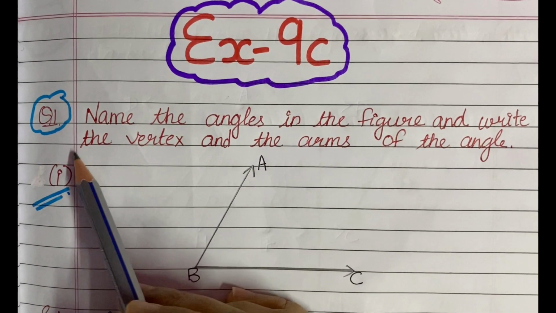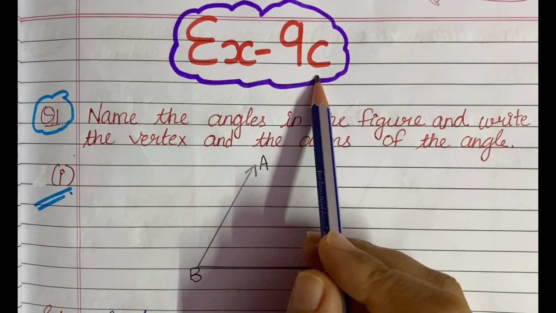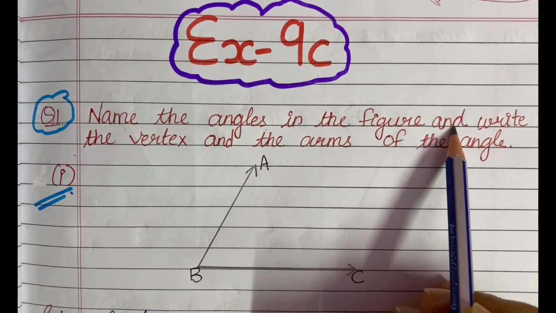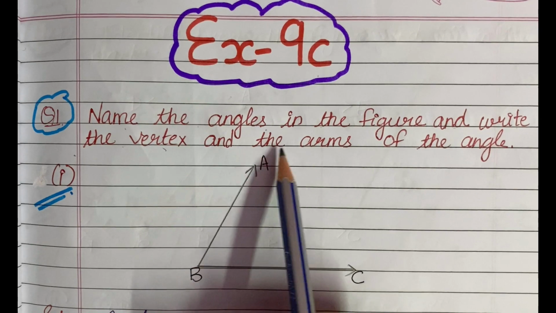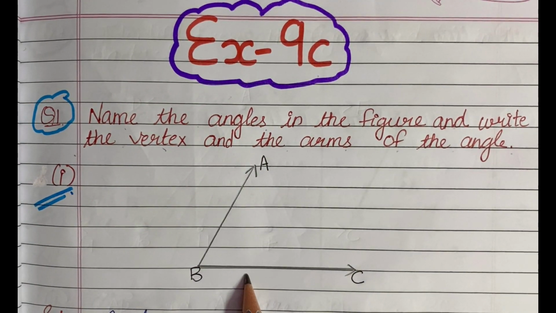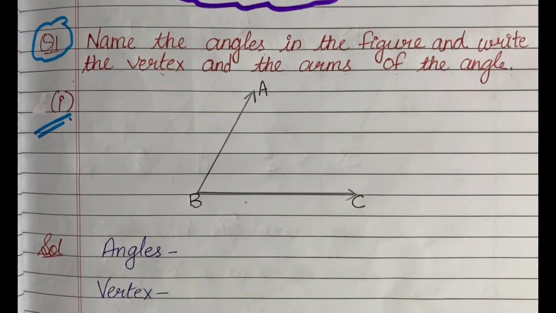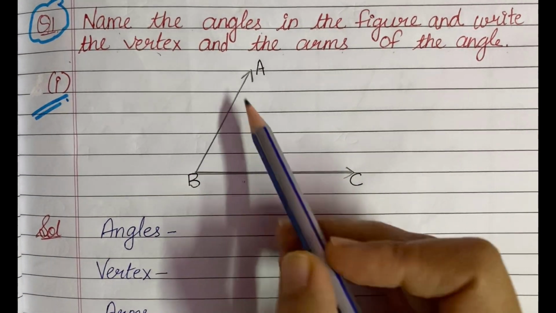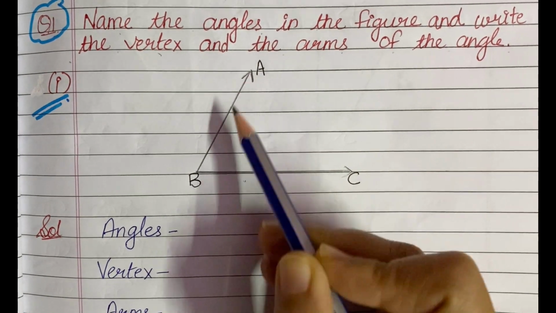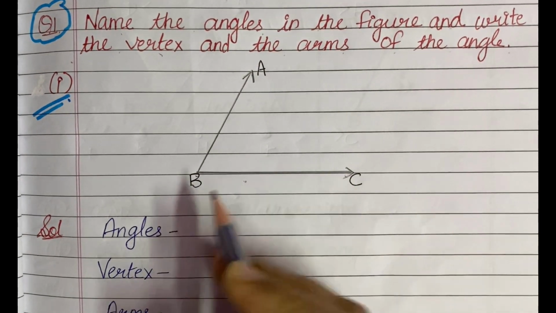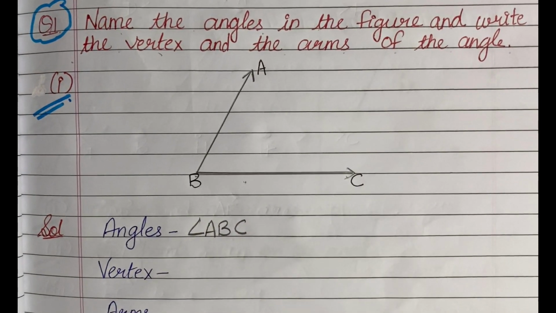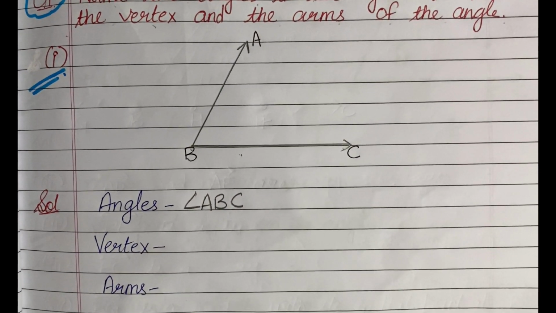Question number 1 of exercise 9C. It says that name the angles in the figure and write the vertex and the arms of the angle. Now students, figure is shown to you. You have to name the angles in the figure. Now see which angle is made in the figure. Angle ABC. So the angle is angle ABC. Then you have to tell the vertex.